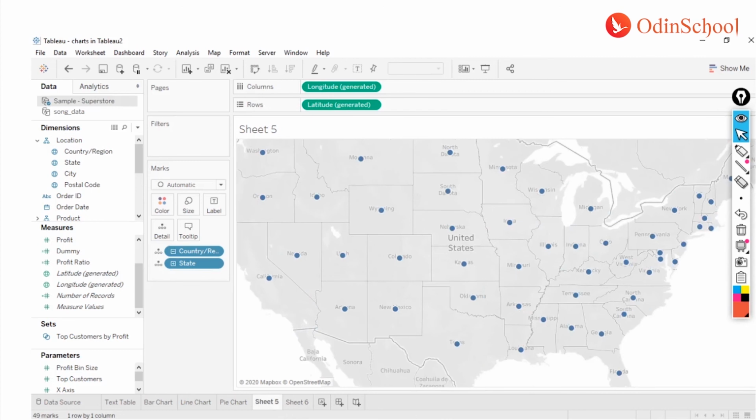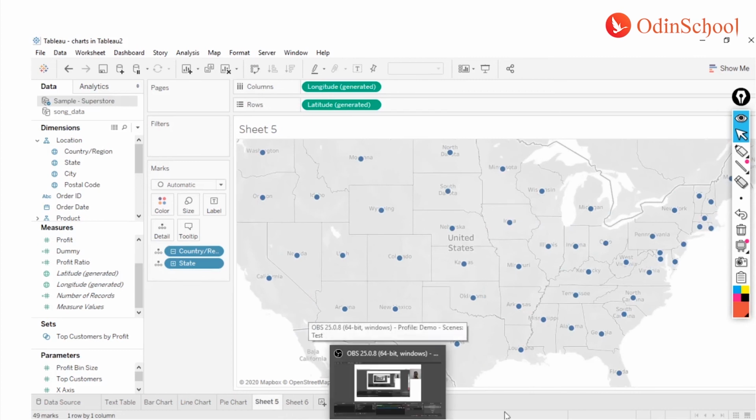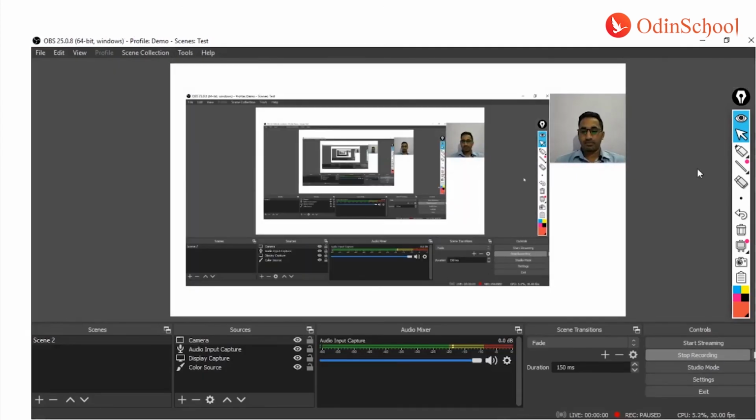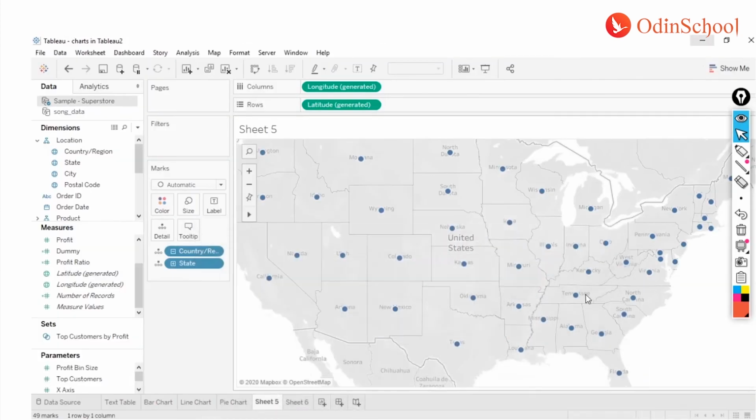Now you can play with maps in many different ways. All right. We can do a lot of editing with your maps now.